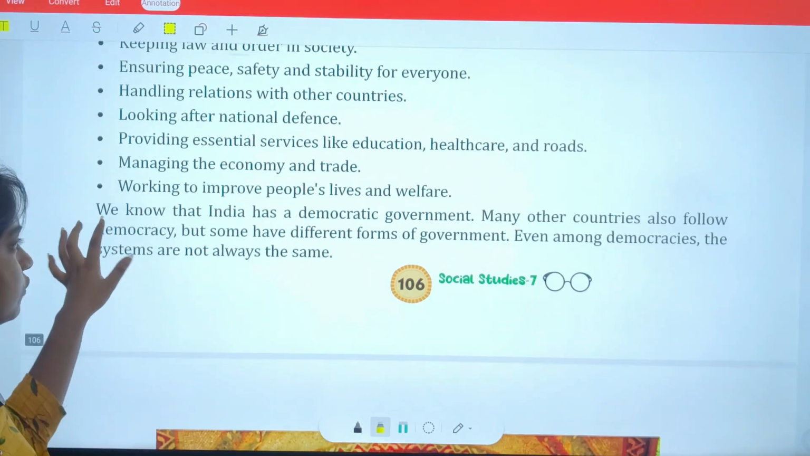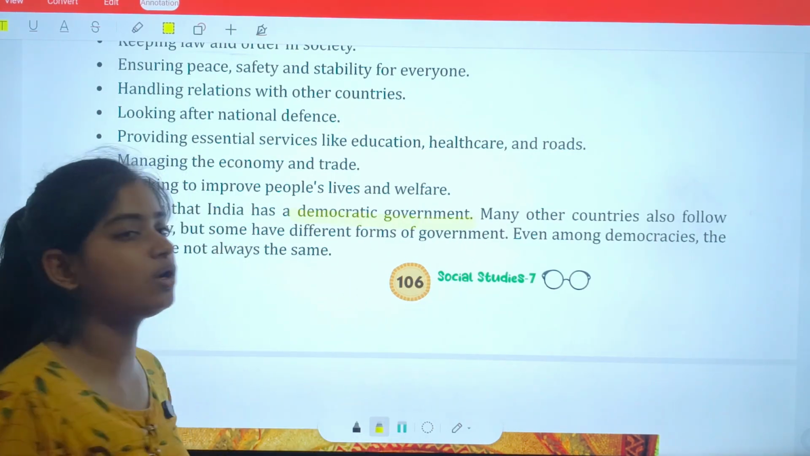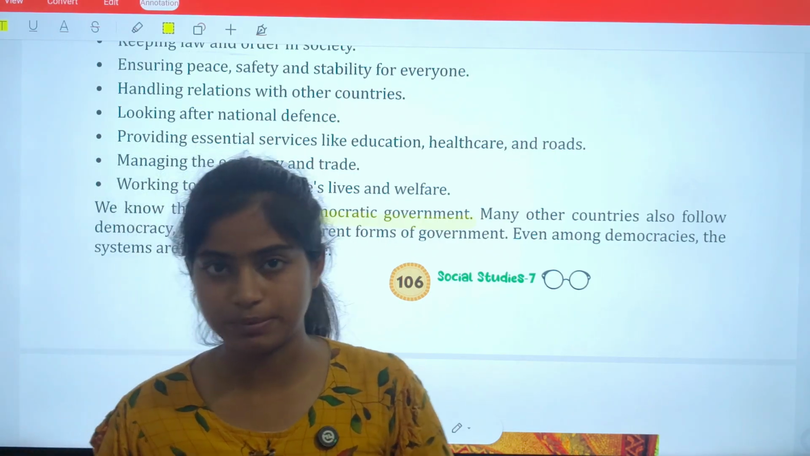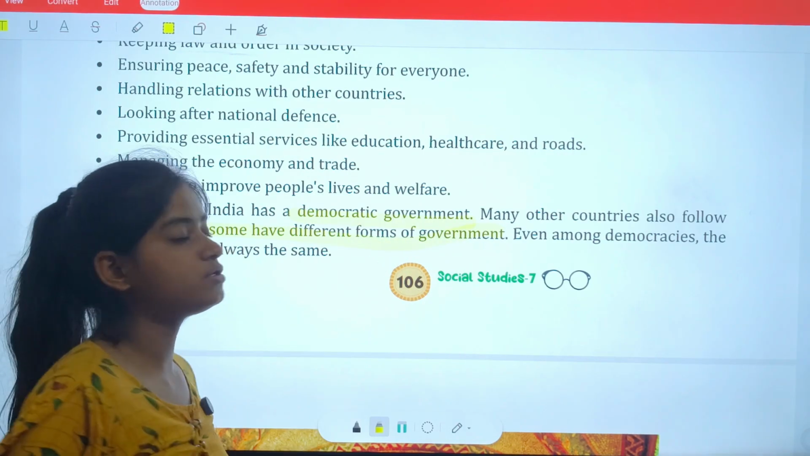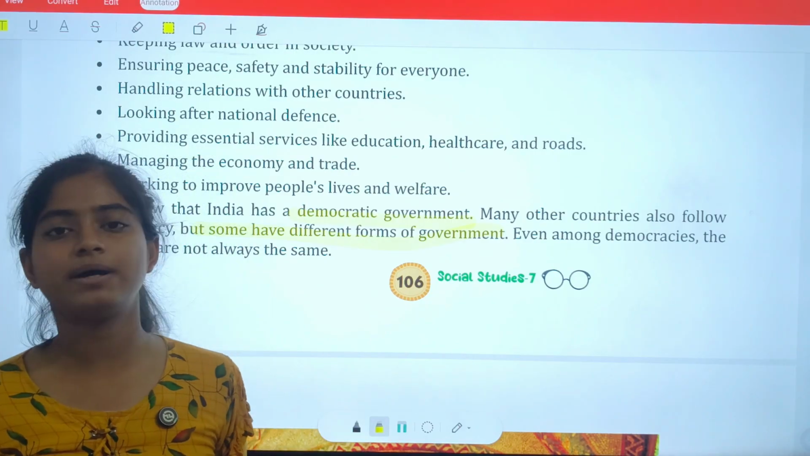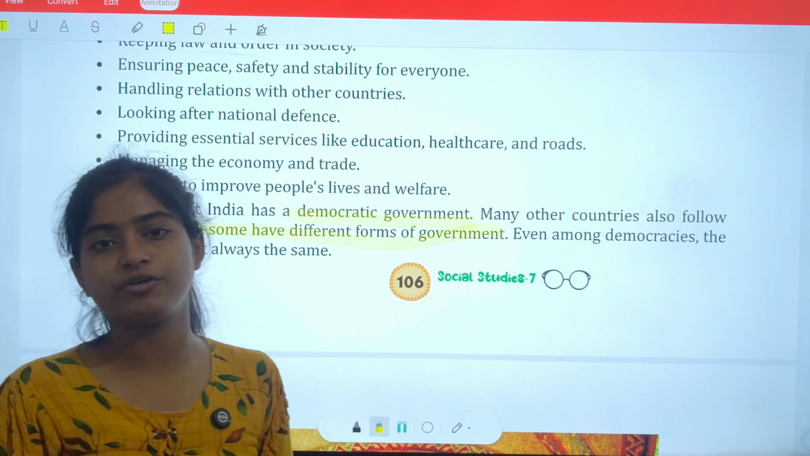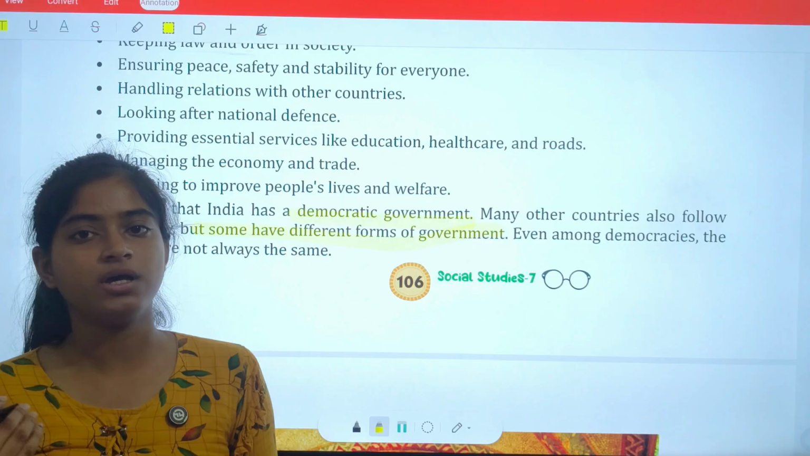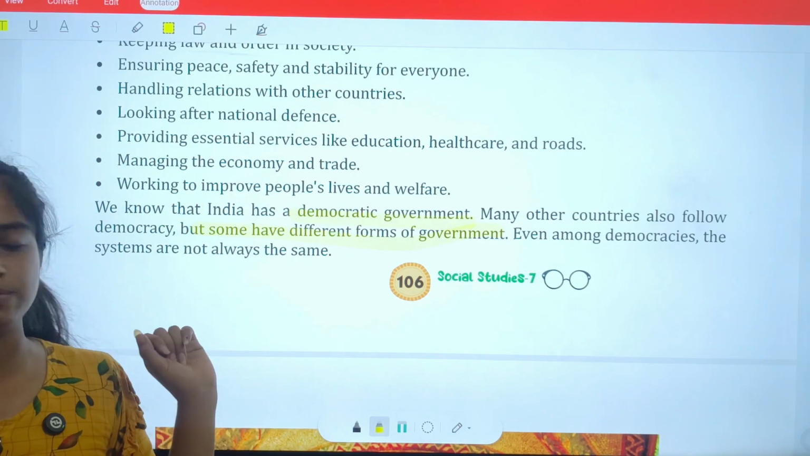So we know that India has a democratic government. Democratic means that government which is based on people, which is formed for people, by the people, and of the people. Clear? Now, many countries follow democracy, but some have different forms of government. That means many countries all over the world are now mostly democratic, but they have different forms of government, because it depends on which country you are talking about. Every country has different rules and regulations, different cultures, different ways of people living, and so many other things. That's why there are different forms of governments.